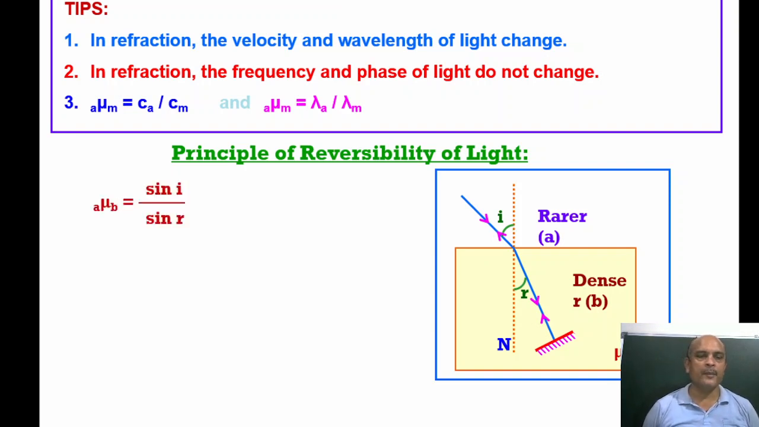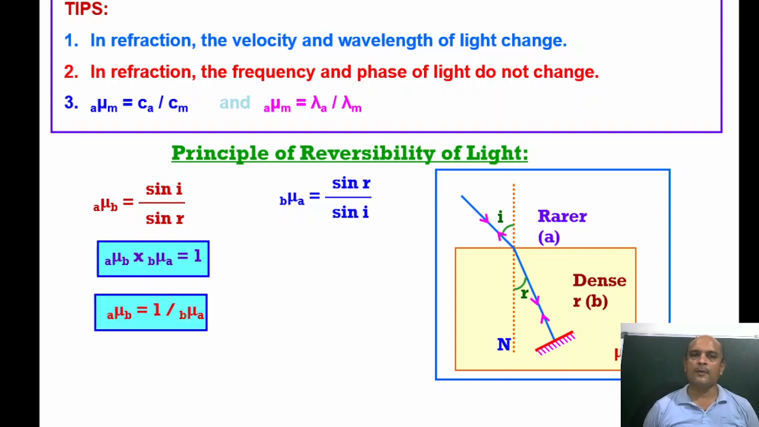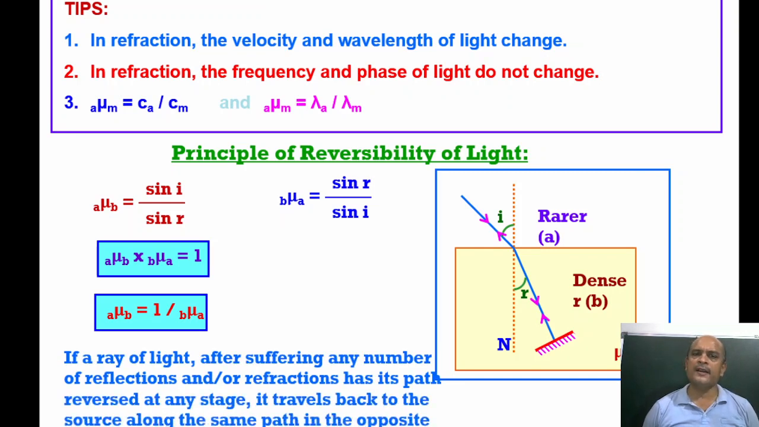A mu B, meaning medium A to medium B, is sine i upon sine r. But when it travels from medium B to A, then it is sine r upon sine i, where r is considered as incidence and i as refraction. Now multiply both of them, then A mu B into B mu A is equal to 1, or we can say A mu B is the reciprocal of B mu A, or we can consider it for multiple media also.